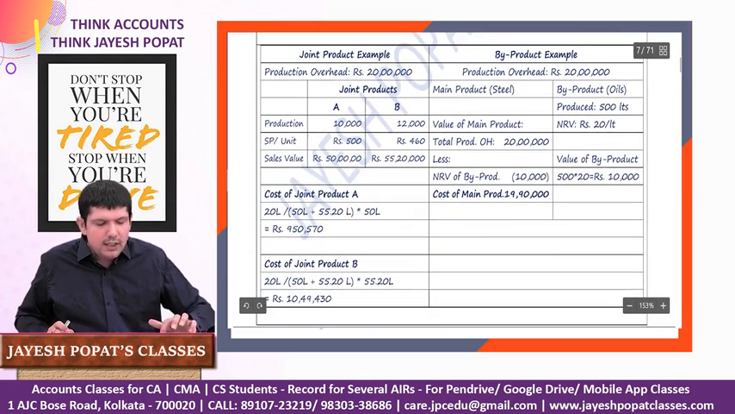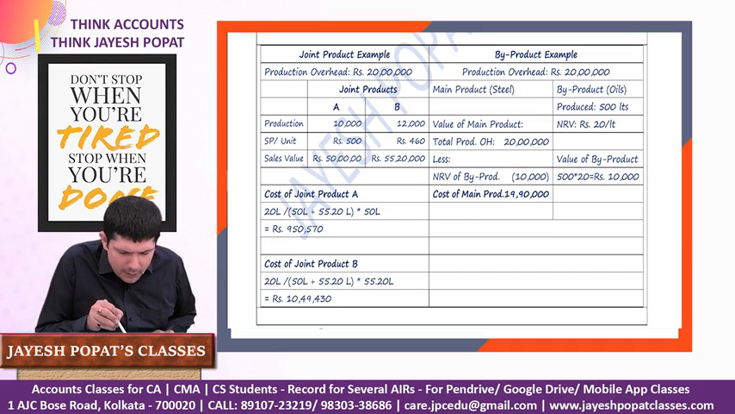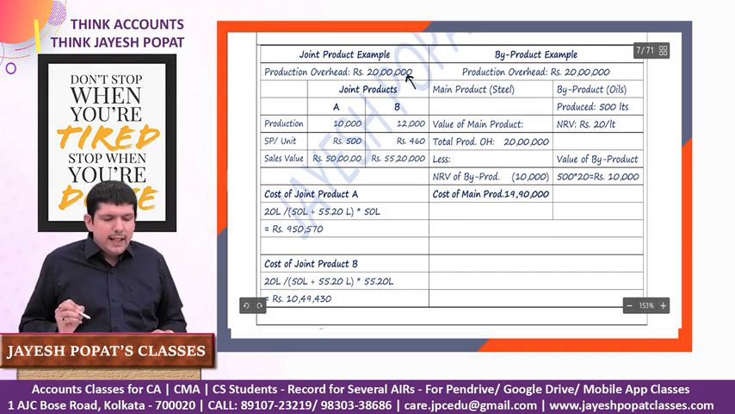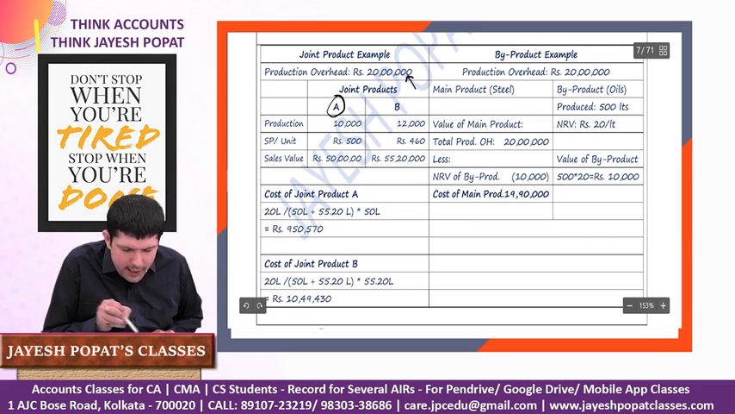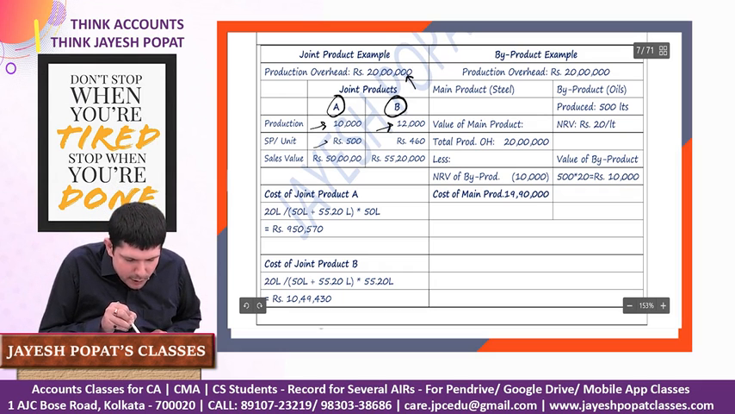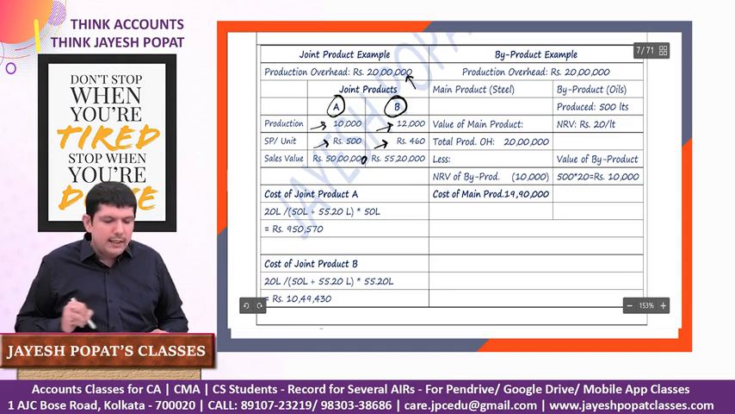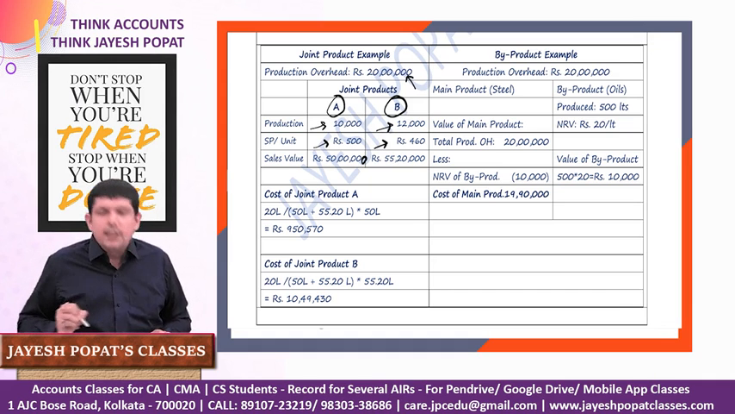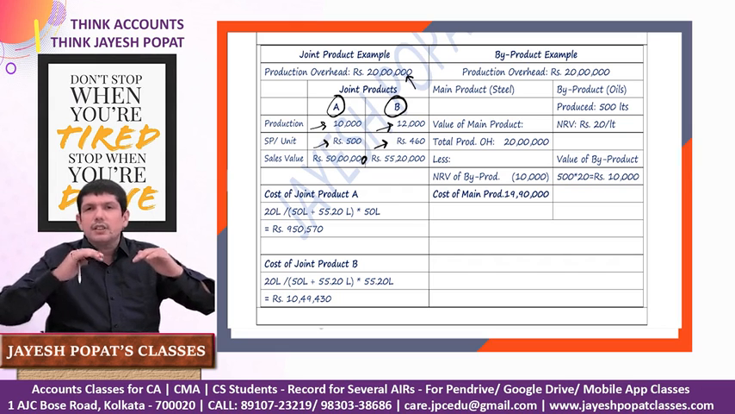Let us have a look at it with the help of an example. First, we'll take an example of a joint product. Let's say our total production overhead is 20 lakhs. By incurring this production overhead, we get two products, joint product A and joint product B. The production of A is 10,000 units and production of B is 12,000 units. The selling price per unit of A is 500 and the selling price per unit of B is 460. So here we have sales value of product A as 50 lakh and sales value of product B as 55 lakh 20,000. So comparatively they are of more or less similar value.